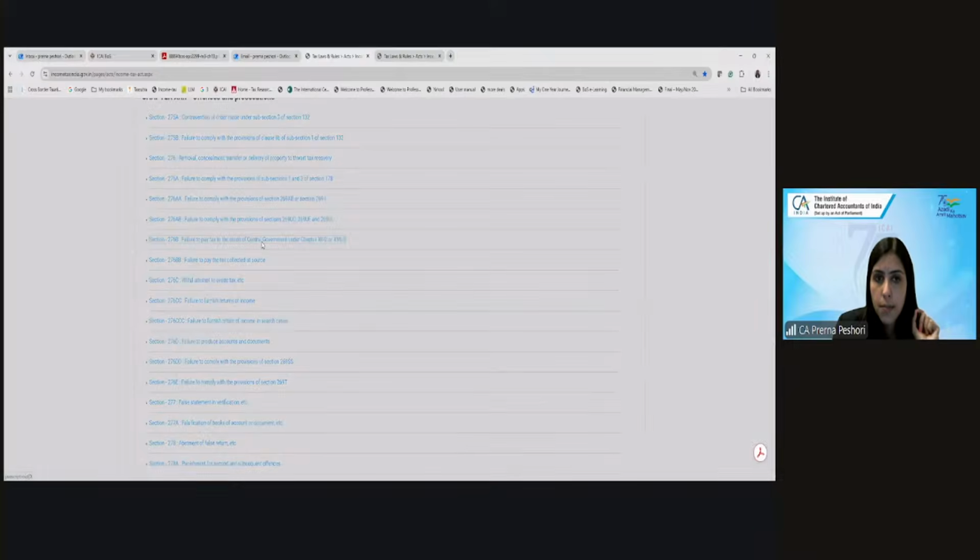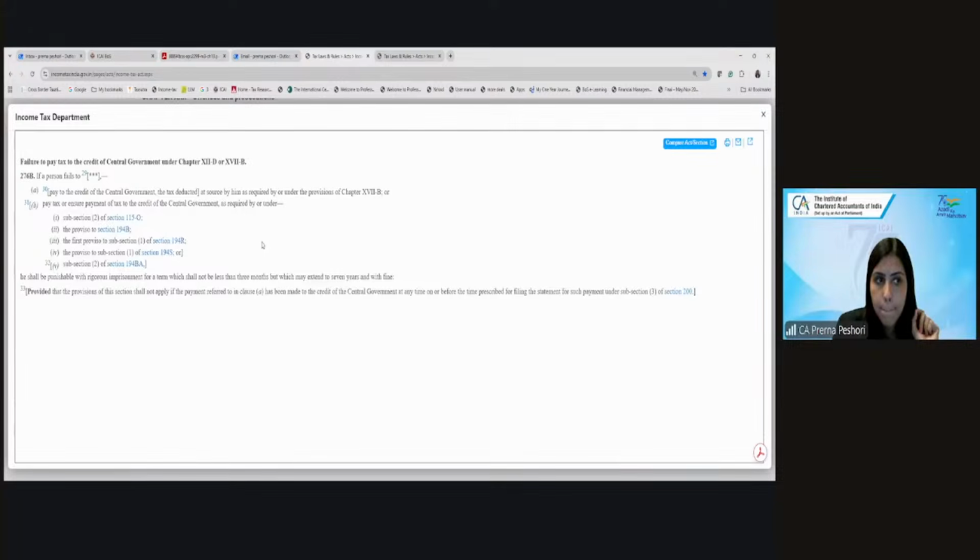What is the meaning of prosecution? So, if a person fails to pay to the credit of central government the tax deducted, if he has already deducted but not paid to the government, meaning he has just collected the tax, deducted the tax from the other person and kept it with him. He has not given it back to the government. Or he has failed to pay the tax or ensure the payment of tax in these cases of what we have seen where the payment is in kind. He shall be punished with an imprisonment for a term not less than 3 months but which may extend to 7 years and with the fine.